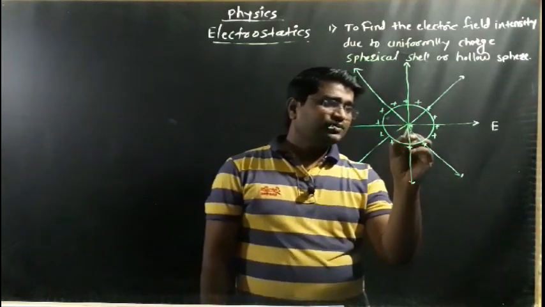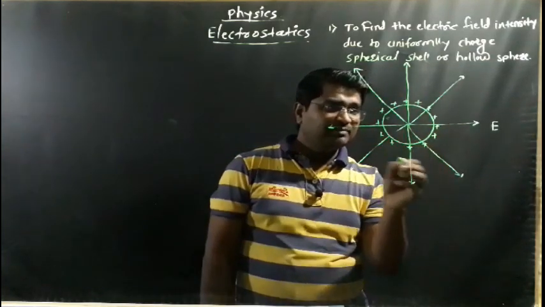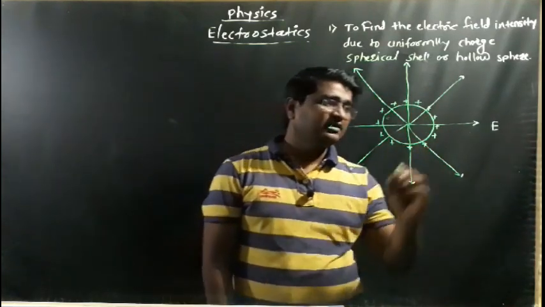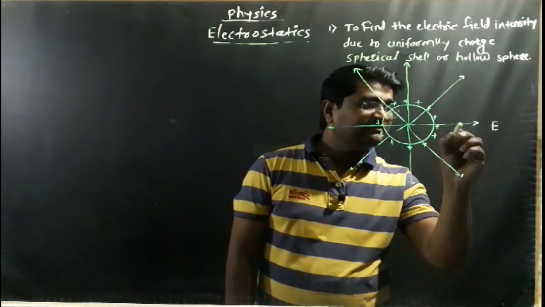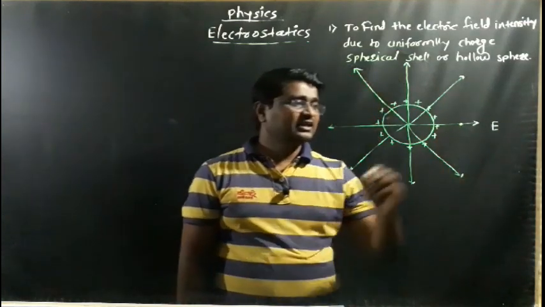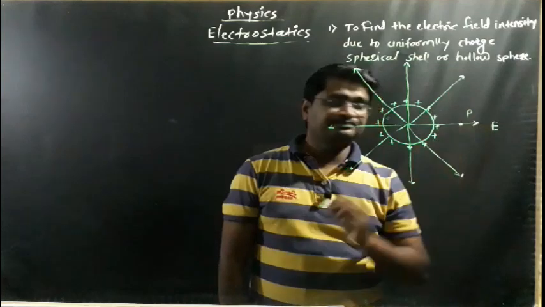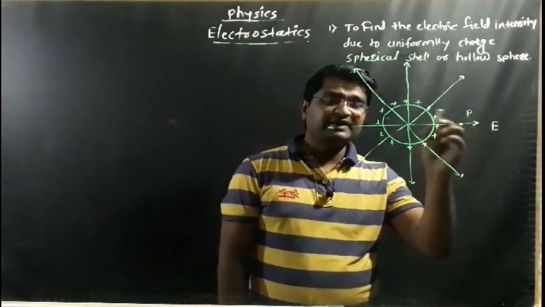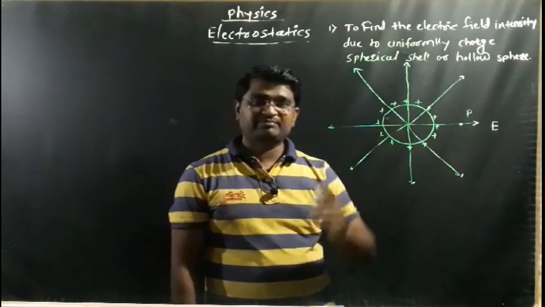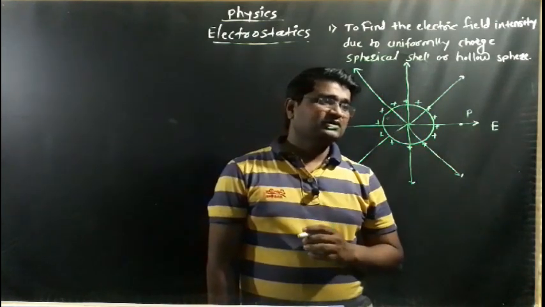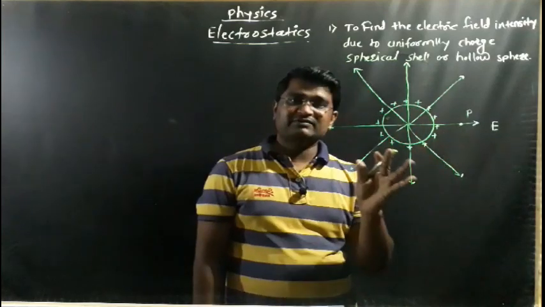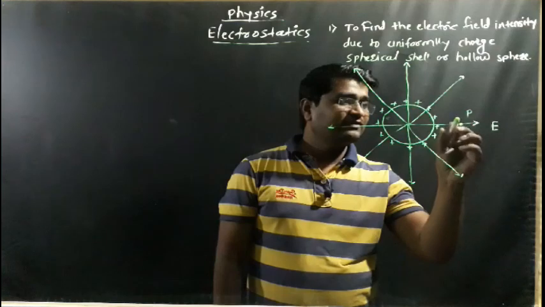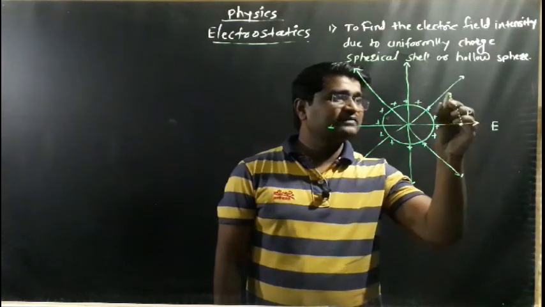So if the electric field is produced in the region around the uniformly charged sphere, now we find the electric field intensity at a given point. Imagine the point P. To find the electric field at this point, first of all we draw the Gaussian surface.